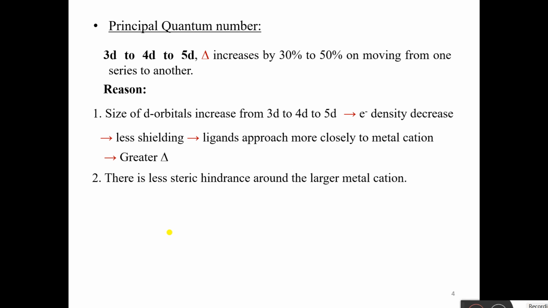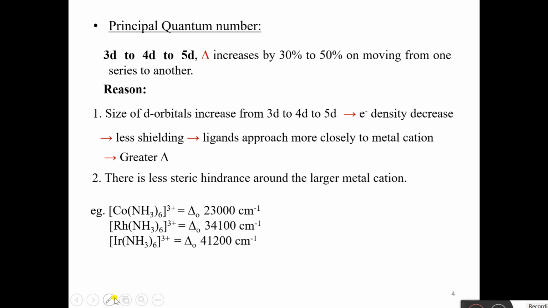And the second reason is that as the size of the metal cation increases, there is less steric hindrance. Less steric hindrance means ligands can approach again more closely, and then delta or CFSC will be greater. Clear?